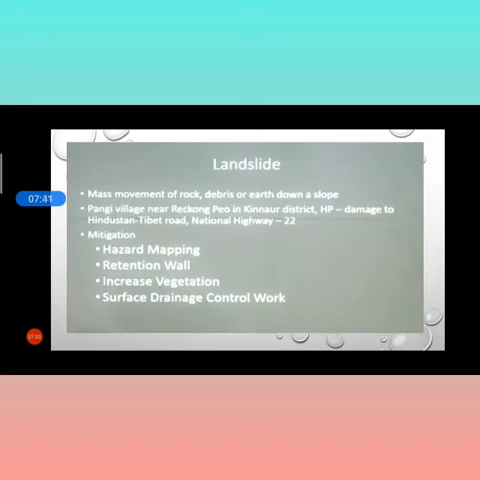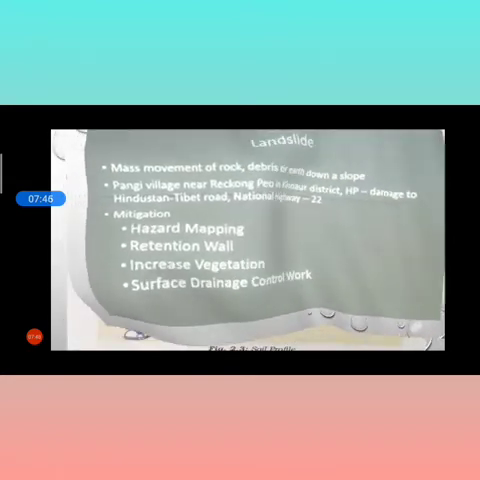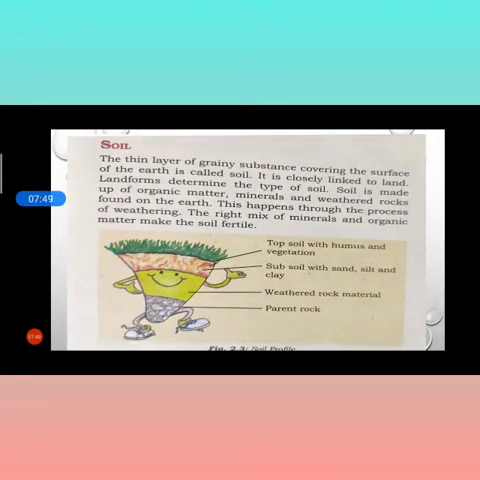Now we have completed one topic, land resources. Now moving on to soil: how the soil is formed and what the structure of soil is. The thin layer of gray substance covering the surface of the earth is called soil. The structure of soil is firstly topsoil with humus and vegetation, subsoil with sand, silt and clay, weathered rock material, and parent rock. Okay, this is the structure of soil. Hope you have seen this.